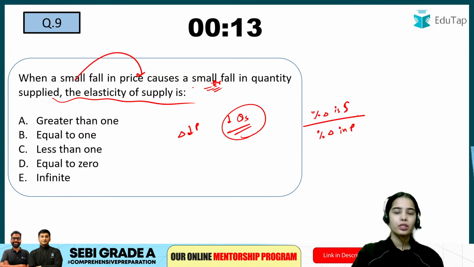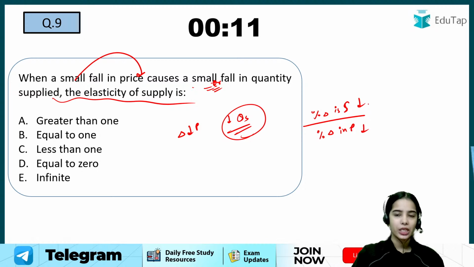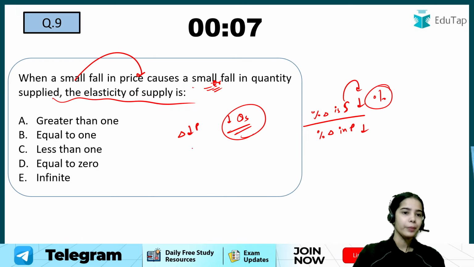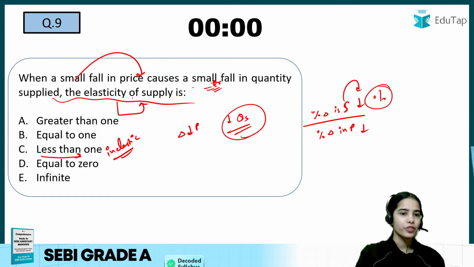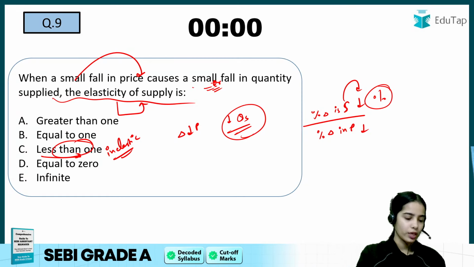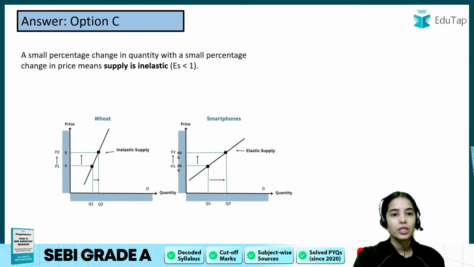With the decrease in price, the supply is decreasing, but by a smaller percentage. So the elasticity of supply will be less than 1, inelastic. Yes, very good. So this is the idea.